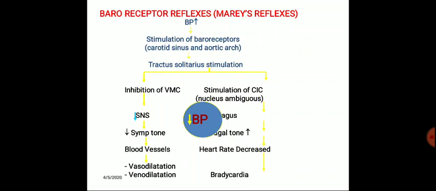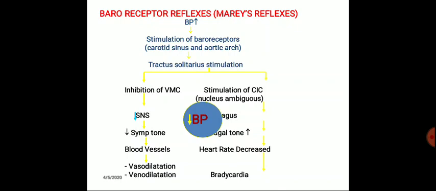So when we see the baroreceptor reflexes, the Marey's reflex is nothing but, when there is an increase in blood pressure, there is a decrease in the heart rate. When there is an increase in blood pressure, the baroreceptors are stimulated and stimulate the tractus solitarius.